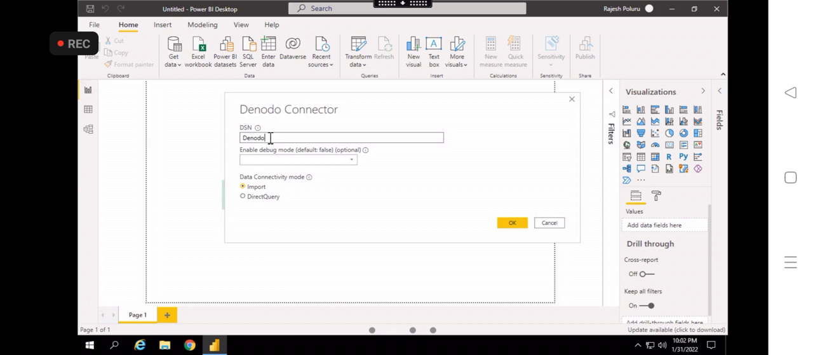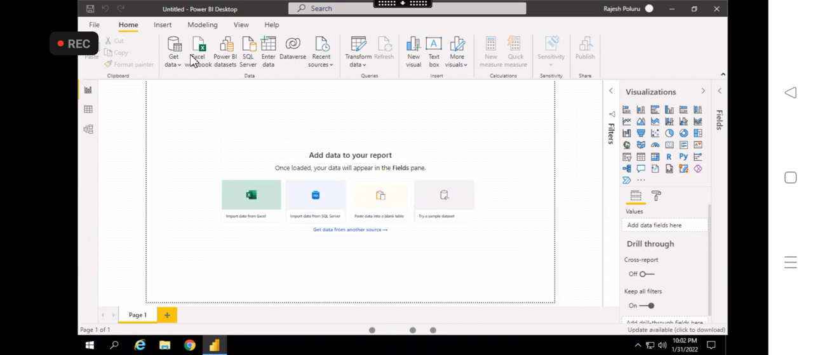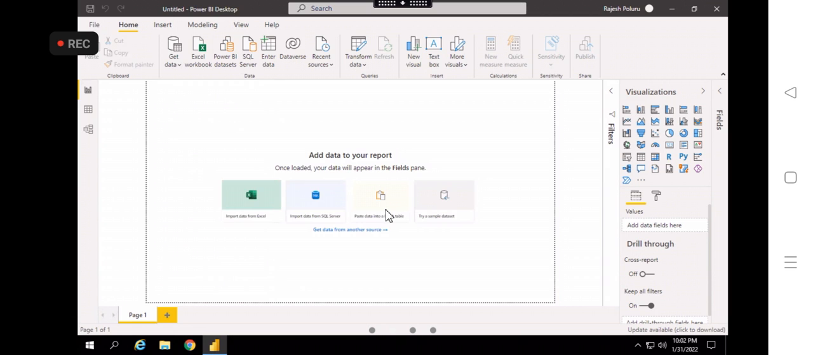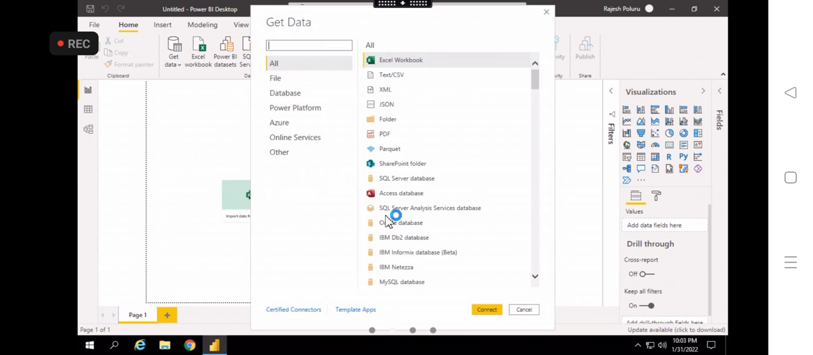Once you enter the server name, Denodo, and click on connect, first we'll go with the import mode, then we'll go to the direct query mode. This option will come. Here we are not using SQL Server, but if you go with SQL Server, it will be the same. If we get time, I can show you in SQL Server also. I'll get some open source SQL Server details and we can try that too.